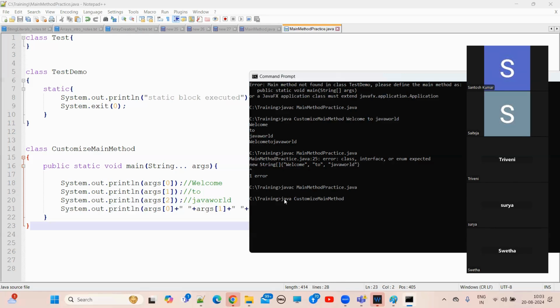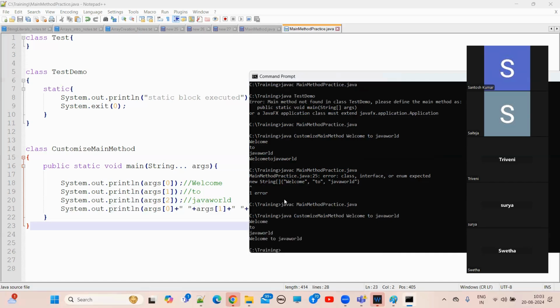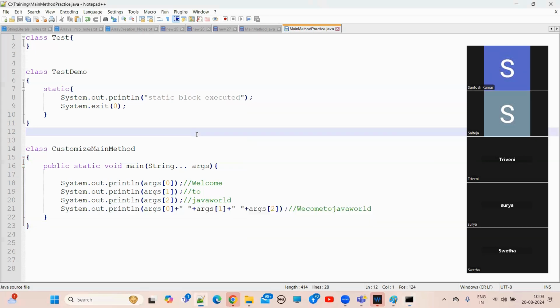Now what do we need to pass? What are the command line arguments we need to pass? Welcome, space, to, space, Java world. Now see, welcome to Java world. Now you're seeing spaces, right? Welcome space to space Java world.